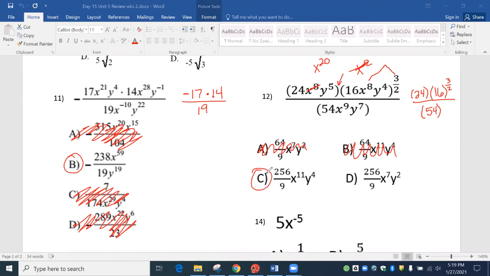So in the end, like I said, if you can take care of the big number, I'm going to be pretty happy because at least you're giving yourself a shot. And like I said, I'll personally count it right, even though it will be wrong. If you pick D, even though it will be wrong, when I give you your grade, I'm going to count that right because you took care of the big numbers. And then, like I said, if you can figure out actually how to do this, that's awesome. All right.